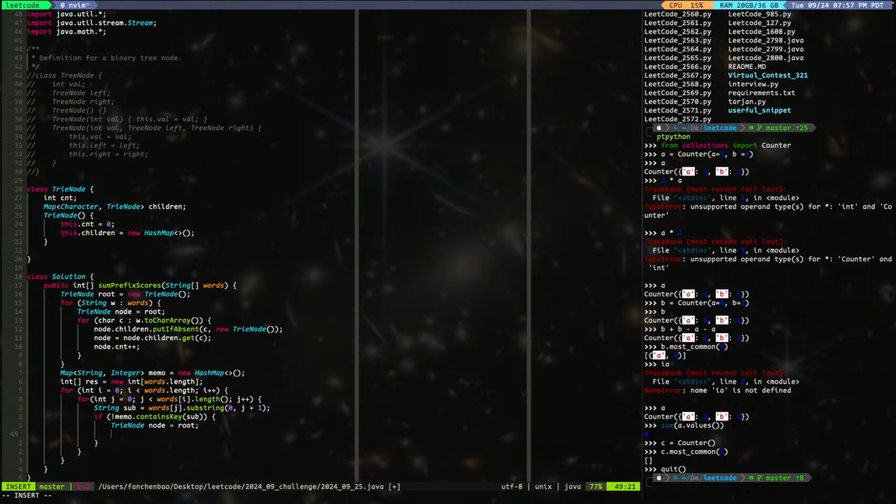So we can basically say, whenever it doesn't contain, we will just go through the path. Okay, I'm trying to see if we need to really do this every single time.